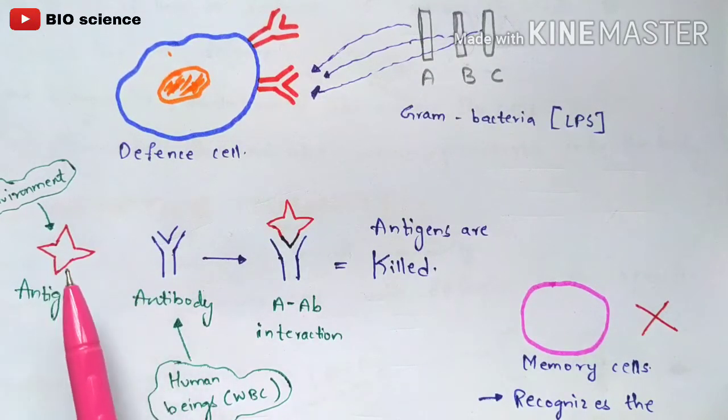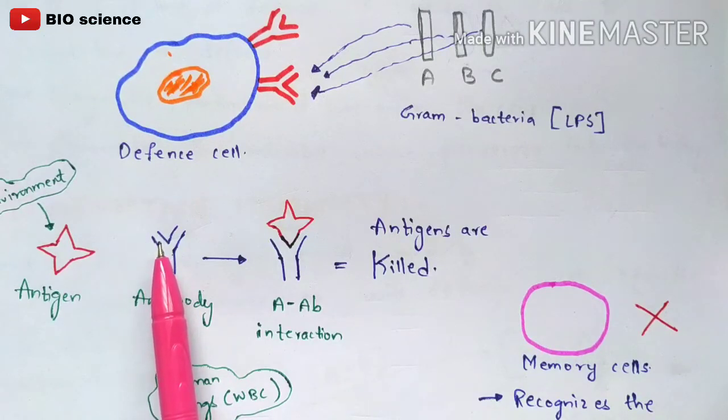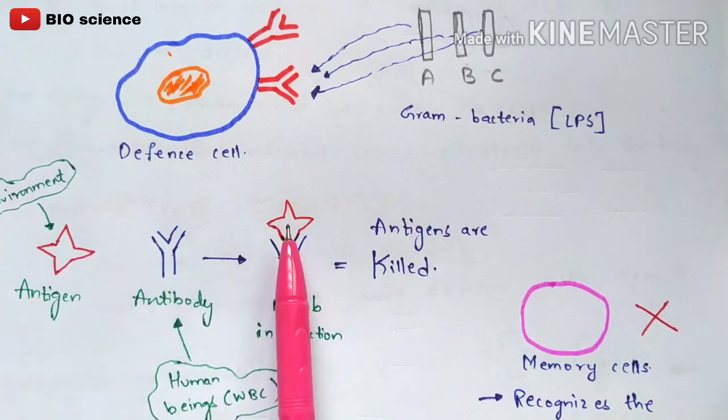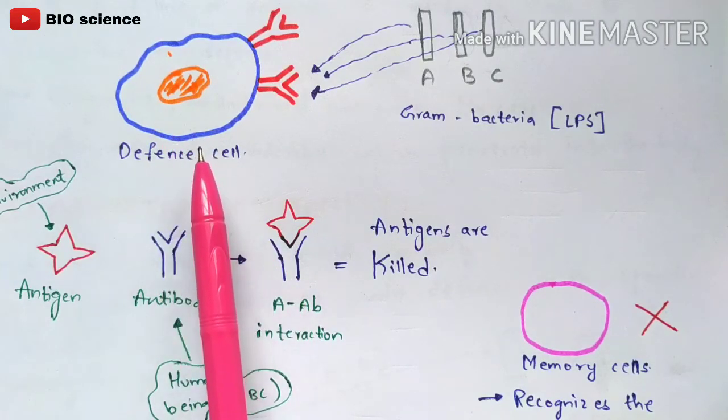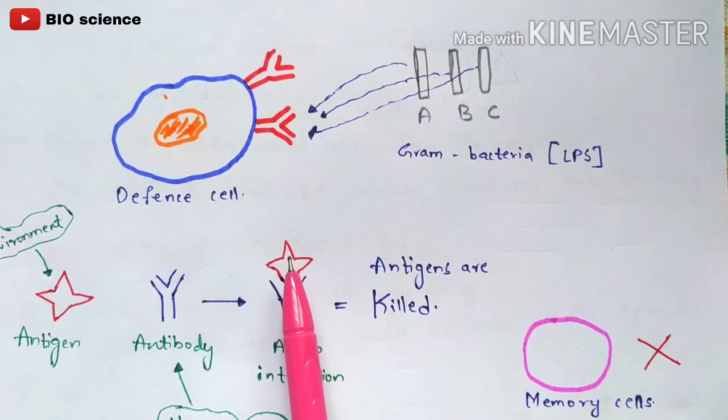Let us see. Once the antigen enters your body, it goes and binds to the antibody which is present in the white blood cells. This antibody is attached to the defense cell. If you see, this is called a defense cell. Once this antigen is bound to the antibody, it is sent inside the defense cell.